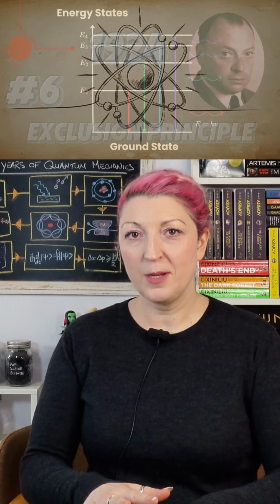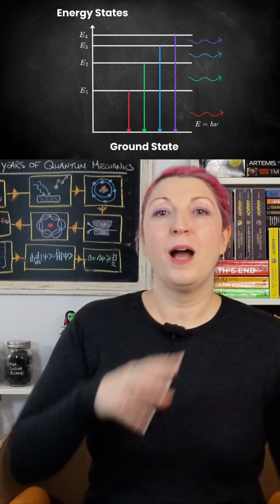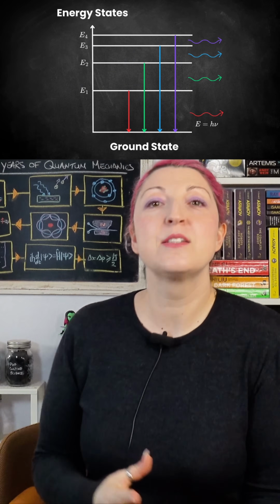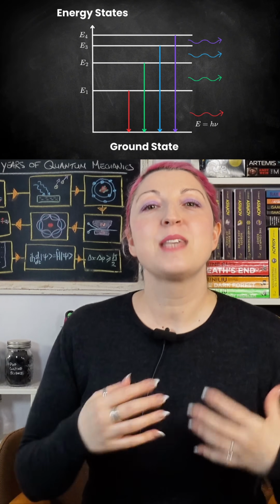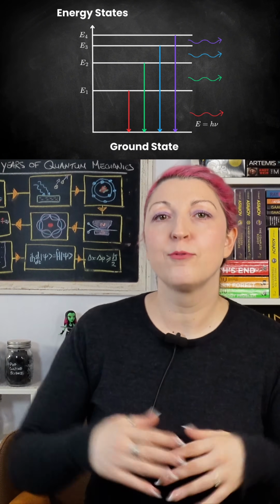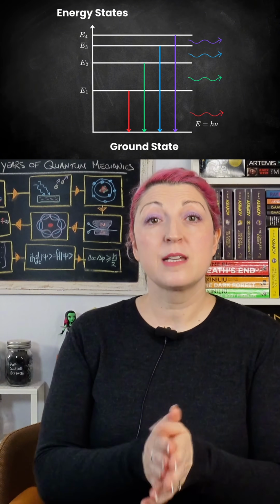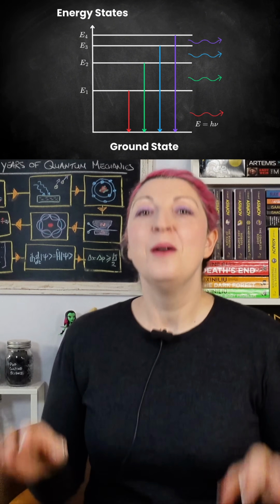The problem here was, if electrons can occupy any energy level, why don't they all just fall down into the lowest one? Why do atoms have structure instead of every electron piling up in the ground state? Now, classical physics had no answer to this question, but the periodic table suggested that electrons definitely do arrange themselves in shells, filling up in a very specific order.